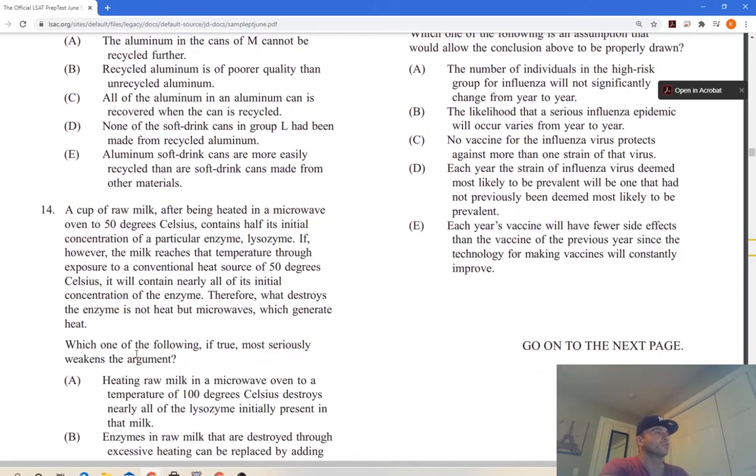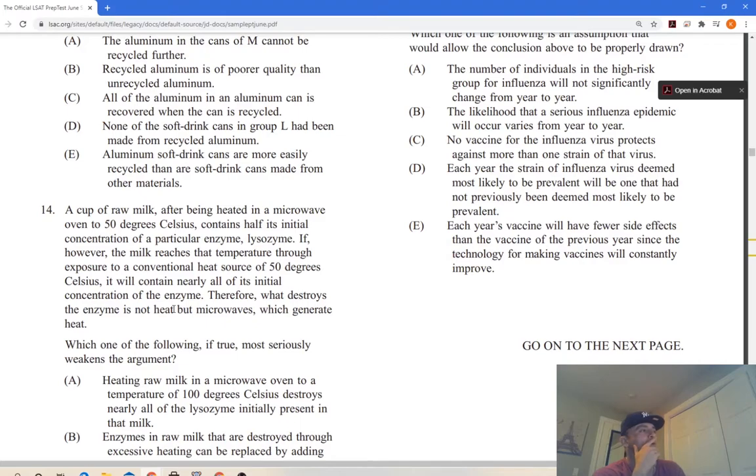Which of the following, if true, most seriously weakens the argument? A cup of raw milk, after being heated in a microwave oven to 50 degrees Celsius, contains half its initial concentration of a particular enzyme. Okay, so when it's heated to 50 degrees, it contains half. If, however, the milk reaches that temperature through exposure to a conventional heat source, it will contain nearly all of its initial concentration. Therefore, what destroys the enzyme is not heat, but microwaves, which generate heat.